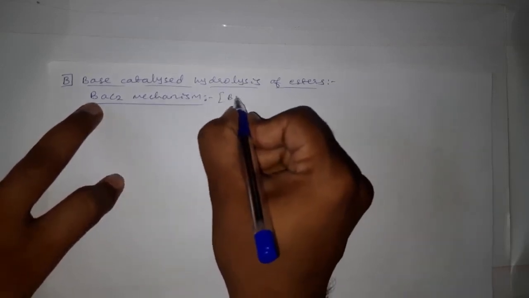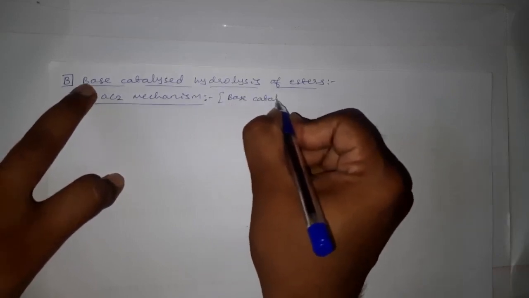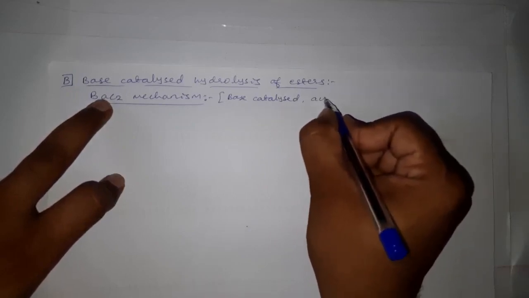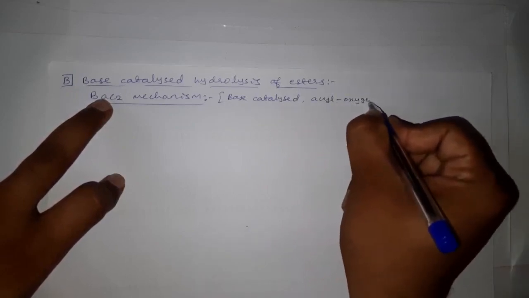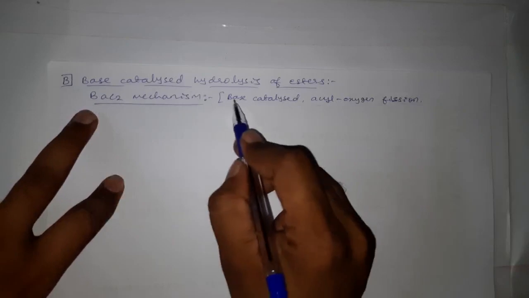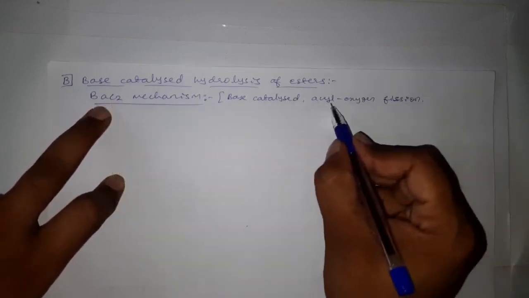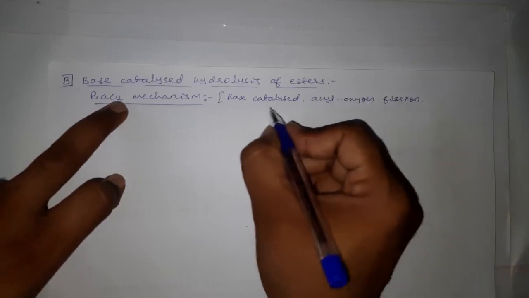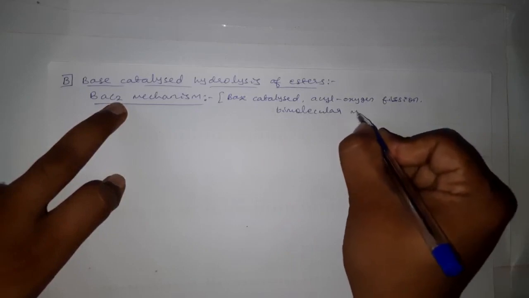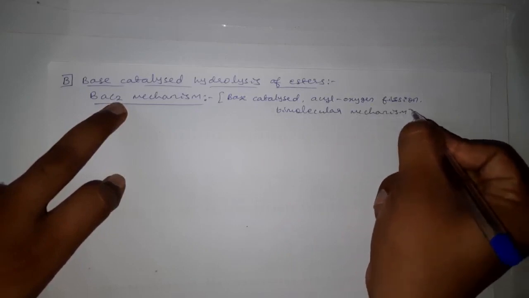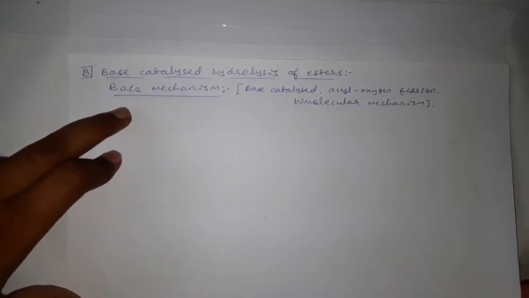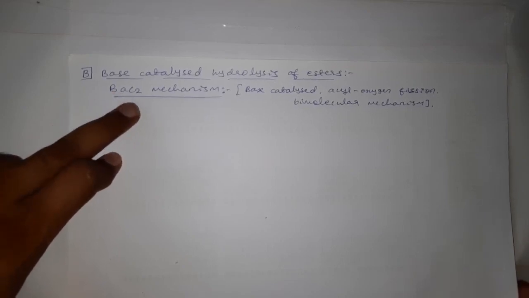This B stands for base catalyzed. Then AC stands for acyl oxygen fission. Correct? B stands for base catalyzed, AC stands for acyl oxygen fission. Then this 2 stands for bimolecular mechanism. Correct? This is base catalyzed hydrolysis of ester, which is also called the BAC2 mechanism.